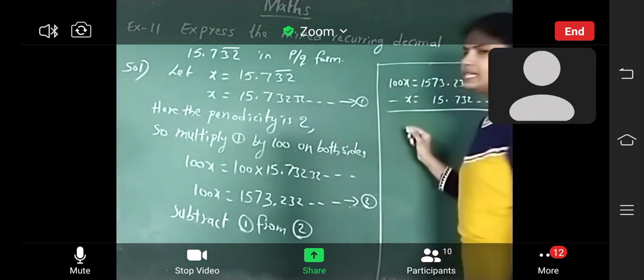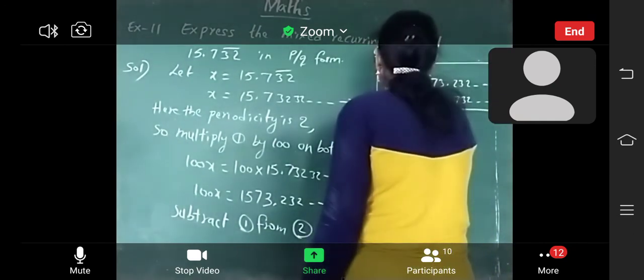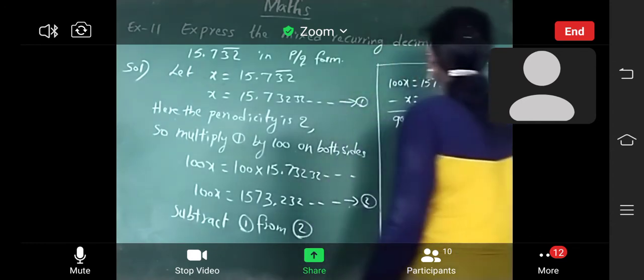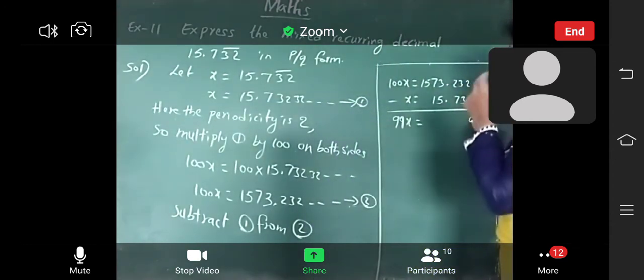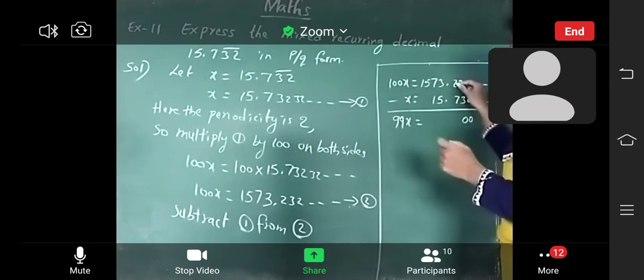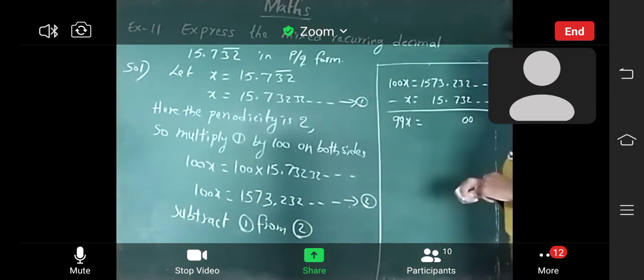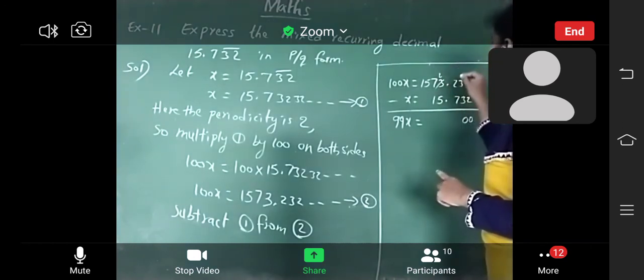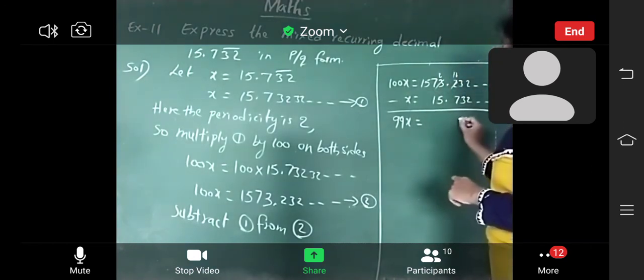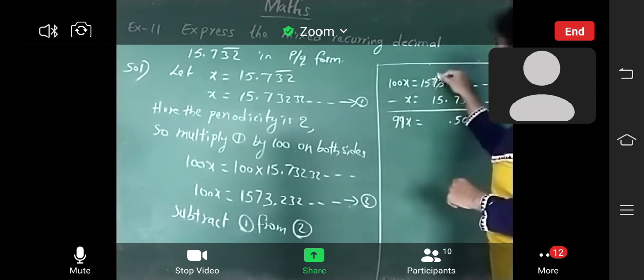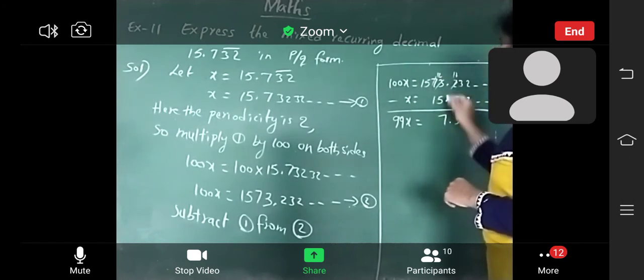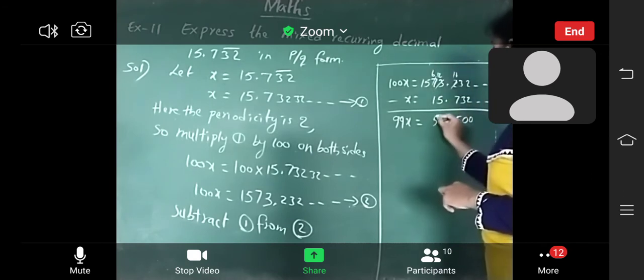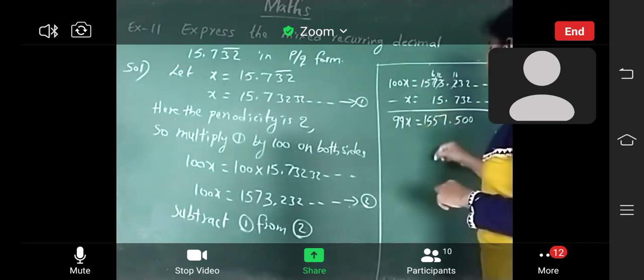Subtract 100x minus x, how much? 99x is equal to 2 minus 2, 0; 3 minus 3, 0; 2 minus 7. Can you subtract 7 from 2? No. So you can take one borrow here. 12 minus 7, 5. Point. Again you have to take one borrow here. 12 minus 5, 7. Here 6, 6 minus 1, 5. 5, 1.